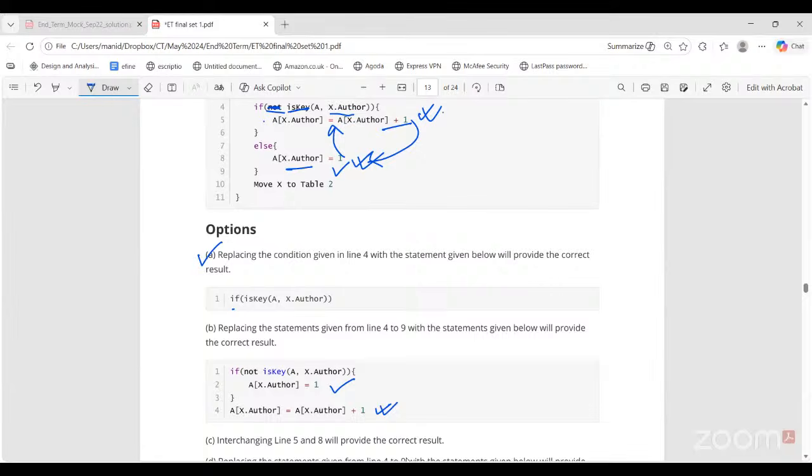That means if I first find a book by this author, whoever the author is, I find this first book, so I create the key value pair like this. Then I come out of this if block and I again increment, right? Because see, it is not under some else statement, it is just a statement. So this will execute every time. So for one author, once I'm creating the key, I'm also adding another frequency. So for one book, I'm adding two values. This is not correct. This second part should be inside an else statement, right?